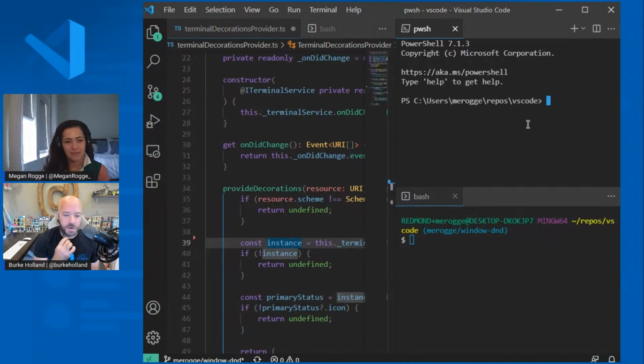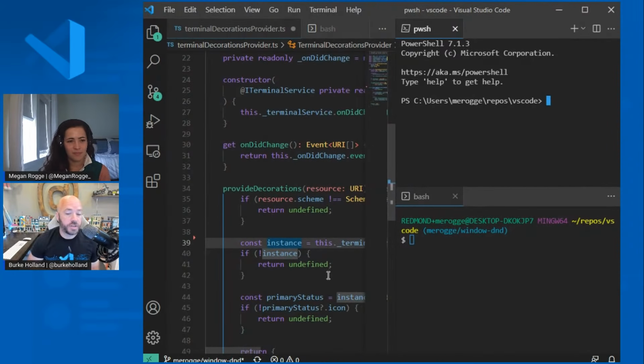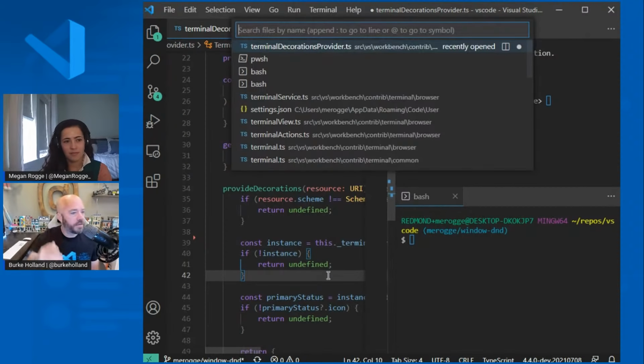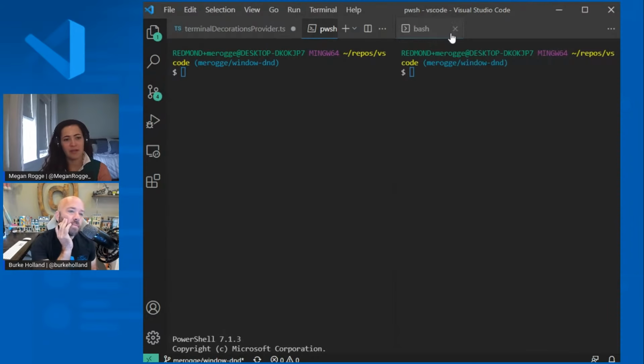Let's see. Couple questions. Vincent asks, can we also search for terminal tabs using Control P? You know how you can toggle between files? Yes. And there are some complexities with that at the moment, but those are fixed now in Insiders and will be in the recovery fix as well, the release in a few days.